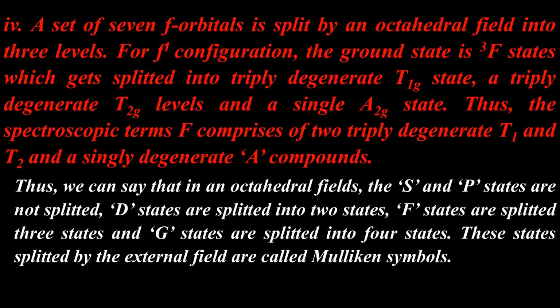And thus, the spectroscopic term of F comprises two triply degenerate T1 and T2 and a single degenerate A2 component. Thus, we can say that in octahedral field, the S and P states are not split. D states are split into two states, F states are split into three states, and G states are split into four states. And those states split by external field are called Mulliken symbols.